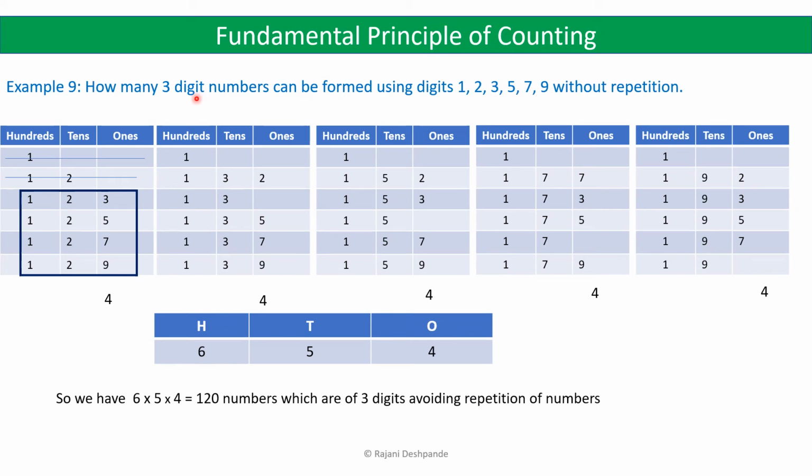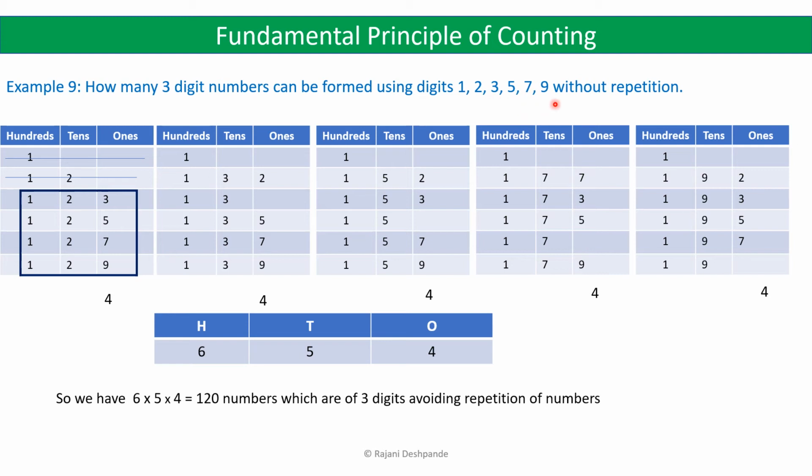Coming to the next problem, how many 3-digit numbers can be formed using digits 1, 2, 3, 5, 7, 9 without repetition? So we have to form 3-digit numbers using the digits 1, 2, 3, 5, 7 and 9.